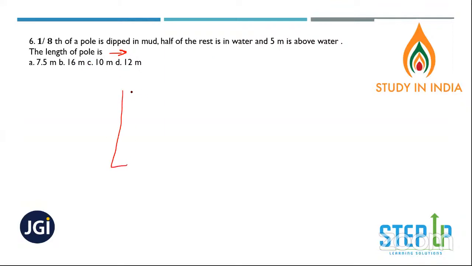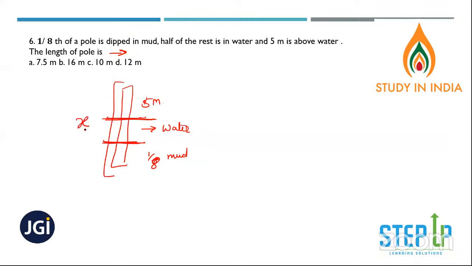So there is one pole, 1/8 is in mud, right? Mud. All right, Rahul, I was also thinking. This part is in water, and then this part is above water. So above water is 5 meters. So let's say that the entire length of the pole is X meters.